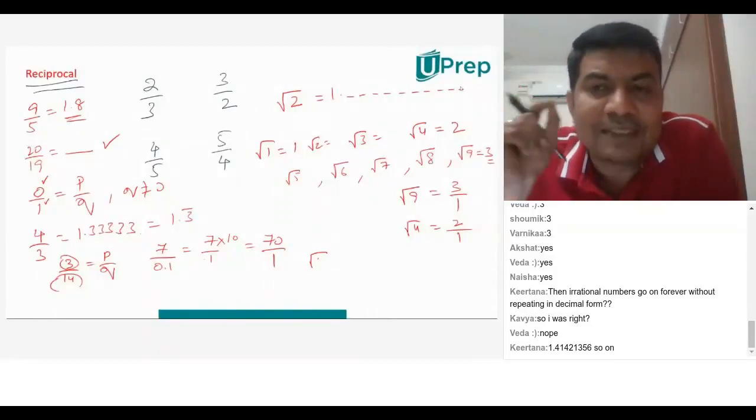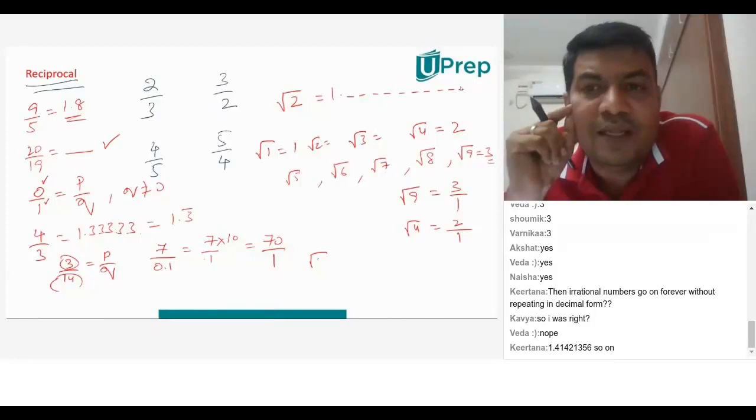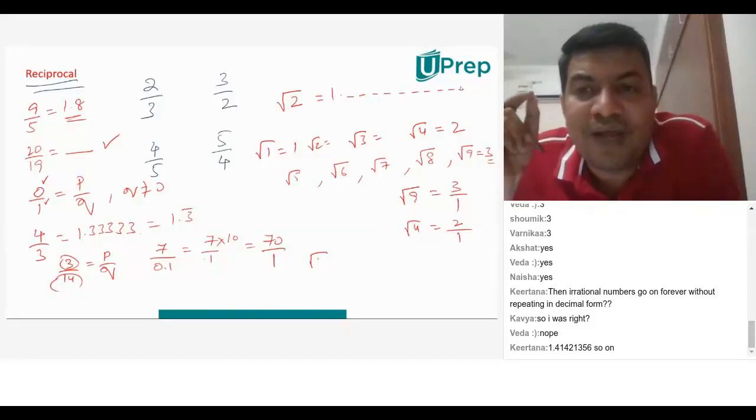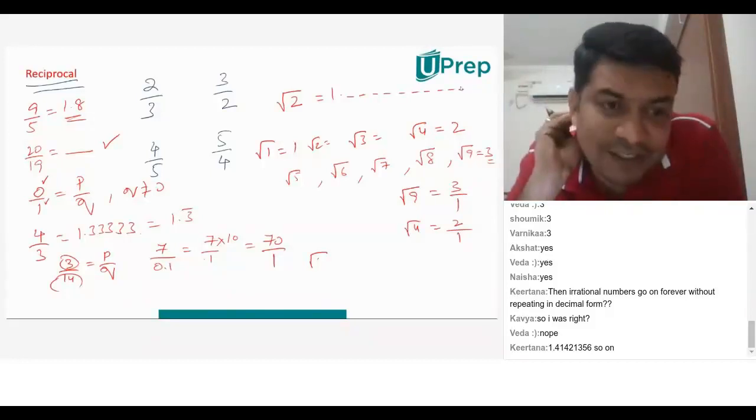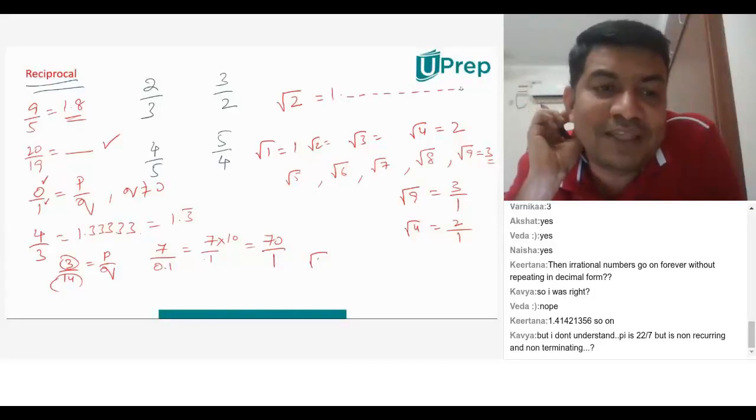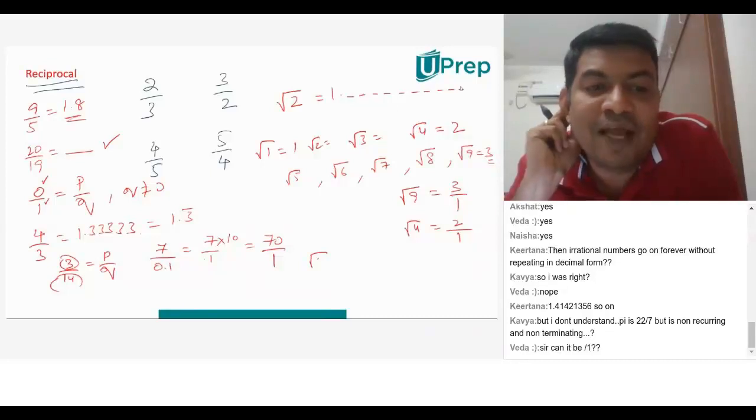When you come to higher standards, you will also learn questions wherein they ask you to prove that root 2 is an irrational number or root 5 is an irrational number. We'll come there. Yeah, someone is writing there. Kirtana is saying 1.41421356, so on and so on.